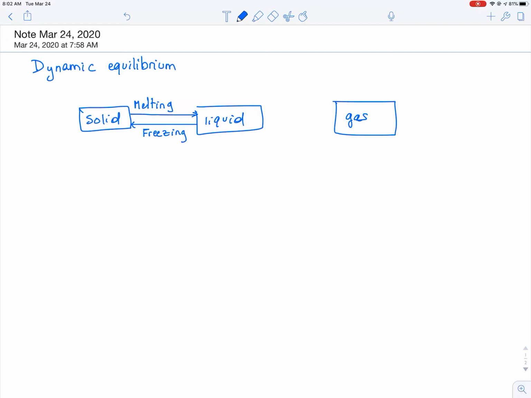What do we call going from a liquid to a gas? Well, that is not evaporating or evaporation, as evaporation is a process of going from liquid to gas below the boiling point. But at the boiling point, we call this vaporization or boiling. What's the opposite process called? It is called condensation.